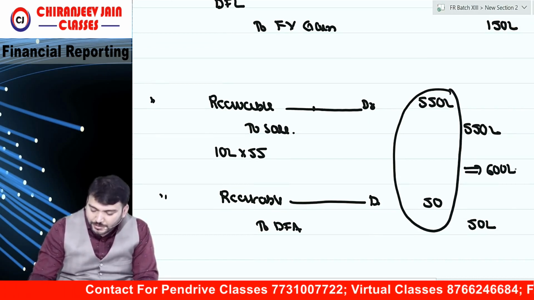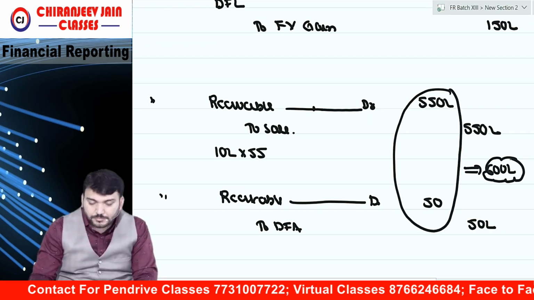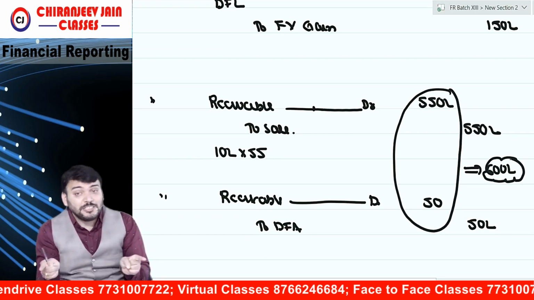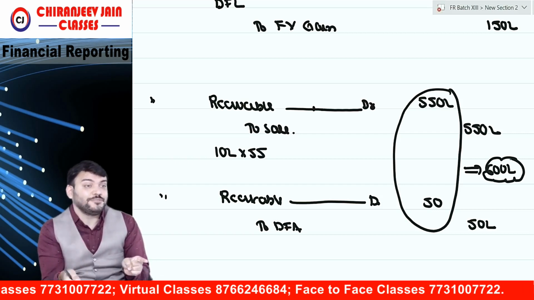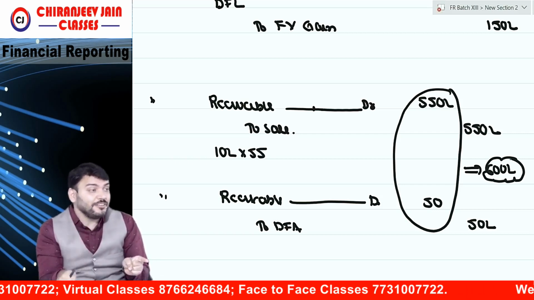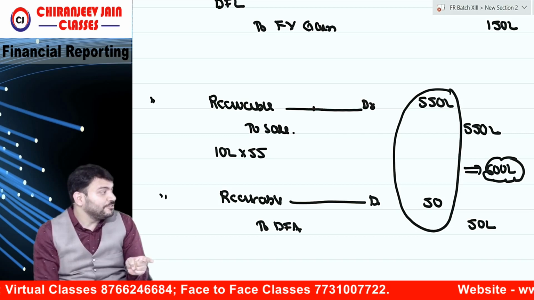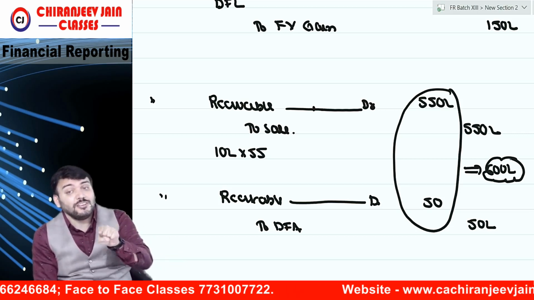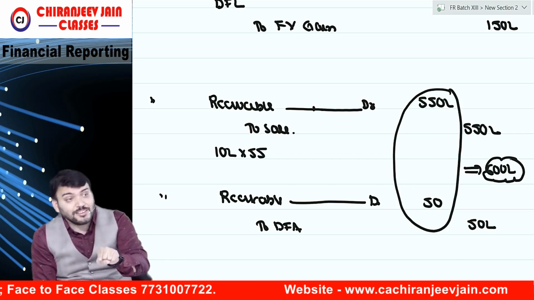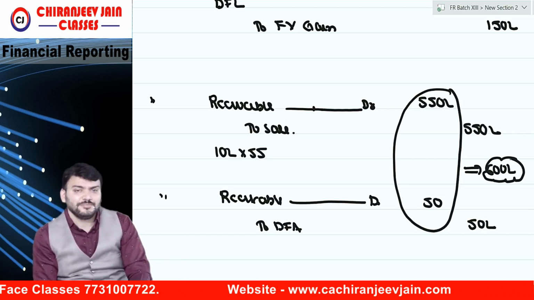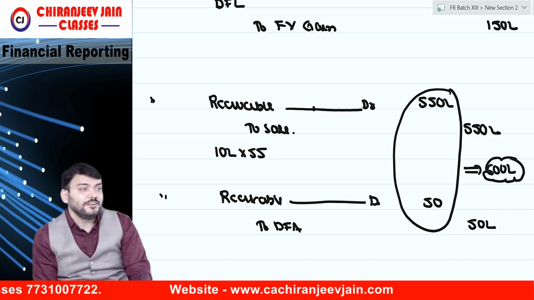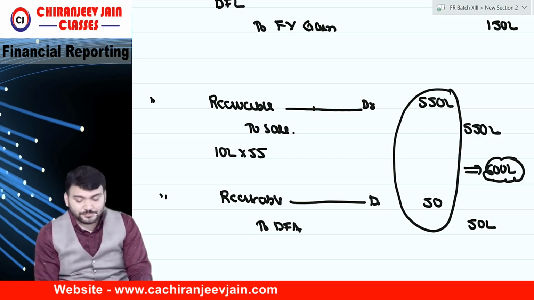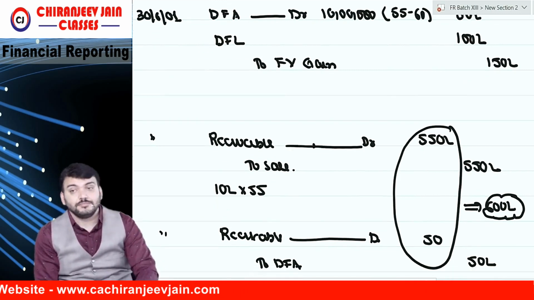And you can see now total receivable is what? 600 lakh, which is equal to the spot rate. But why have we split it? To find out derivative gain or loss. Understood? So why have we done this? Because there is an intention to earn from what? Foreign currency forward contract. Understood? Correct.